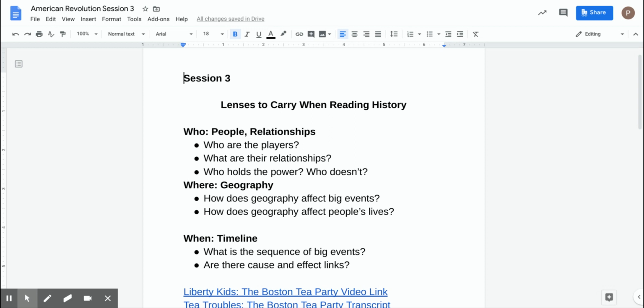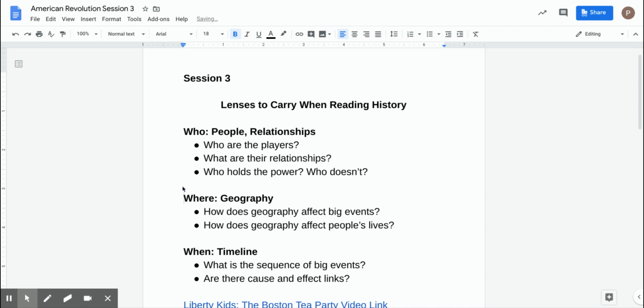So as you are researching and trying to pick a topic to write about before 1775, remember that you want to pay attention to the different aspects of it. So we have who, which are the people and relationships that we have. So who are the main players? What are the relationships? Who has the power? Who doesn't? So you're going to think about the who.